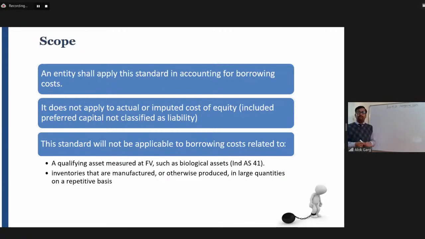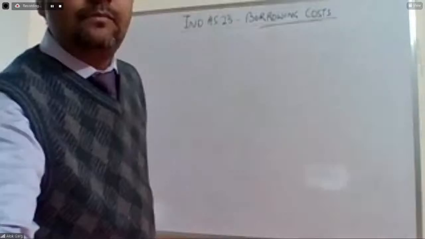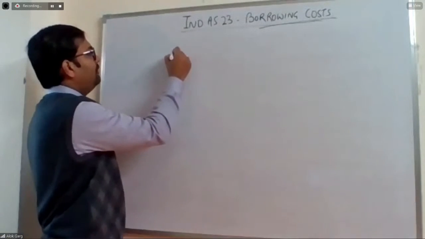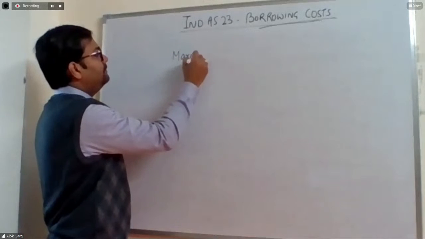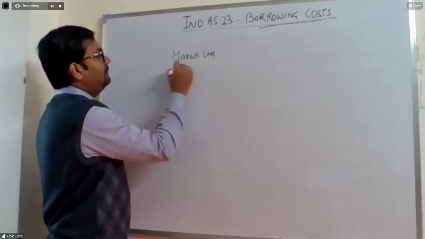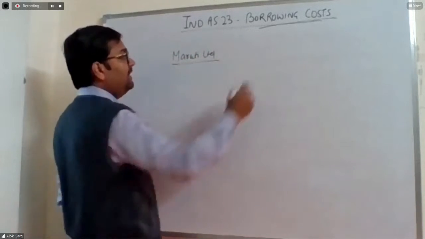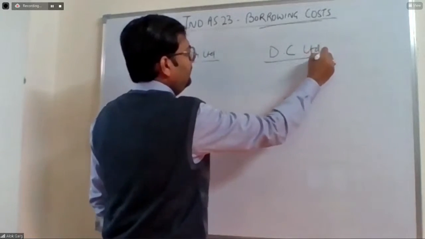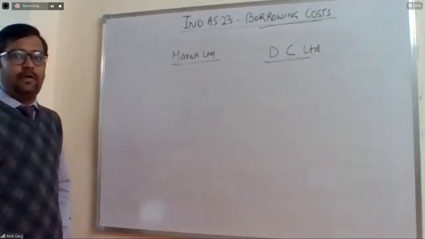So basically, let me explain this concept with the help of an example. This is Maruti Limited. This is Dilip Chhabadia, DC Limited. Okay.